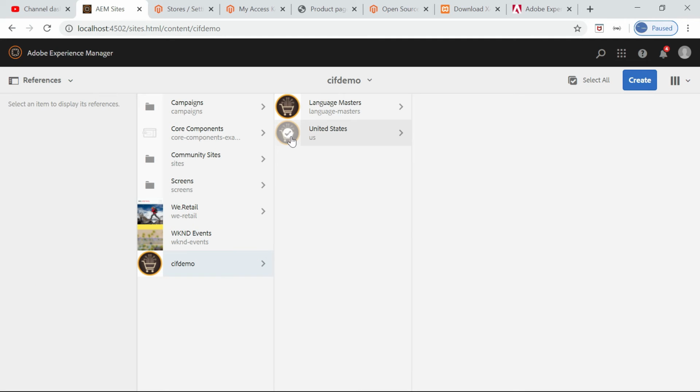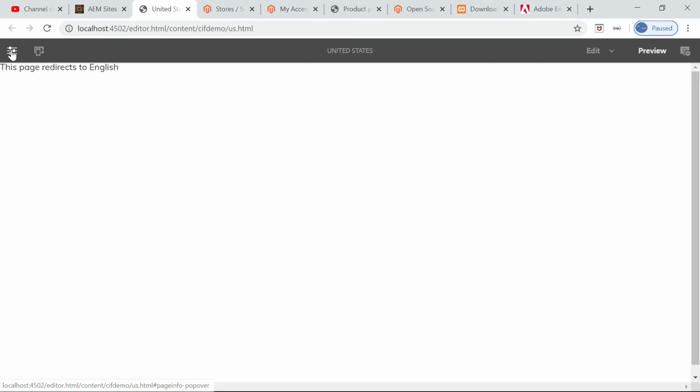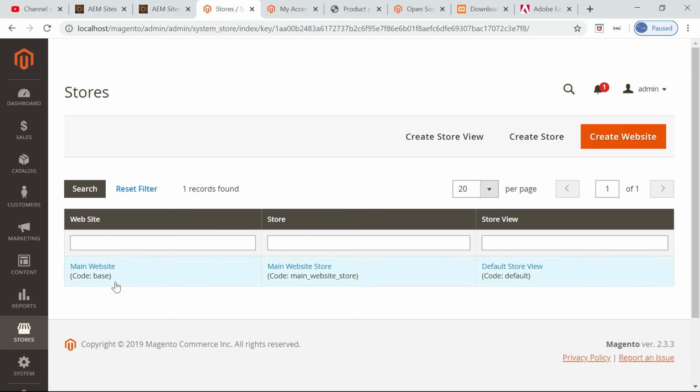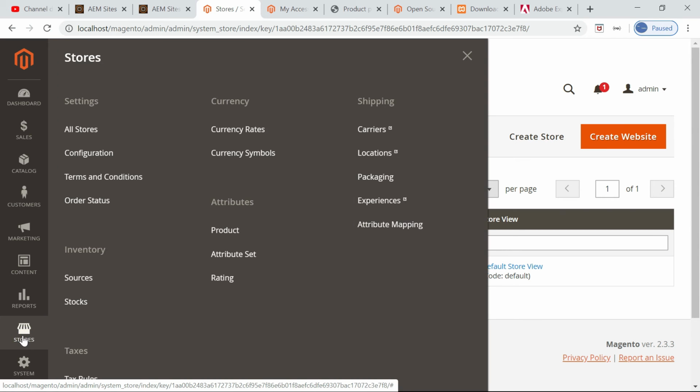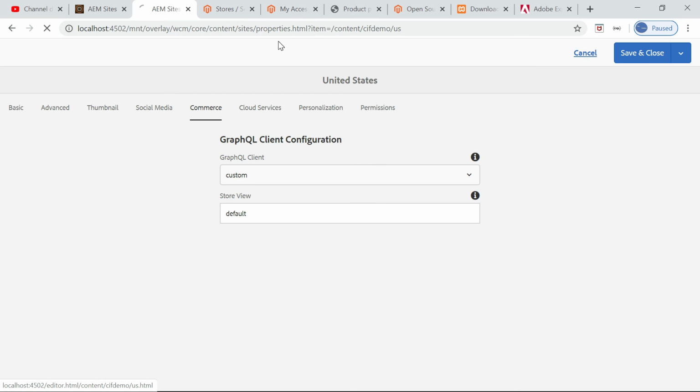Okay, select it, then go to open page properties. Either one is fine. Edit, then open page properties. Click on commerce, then select the GraphQL client as custom, store view as default. You can check this with the Magento developer, but I can show you where we can see it. If you go to stores, then all stores, it will list all the stores, but here I have only the default store view, so that one you need to configure.